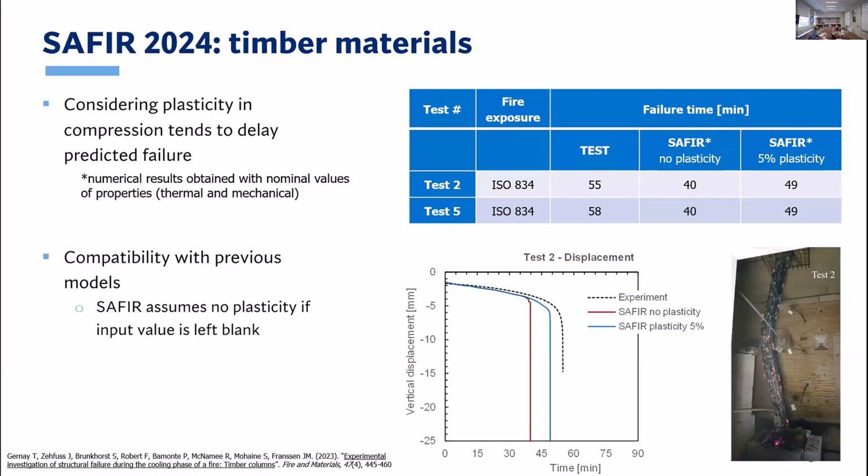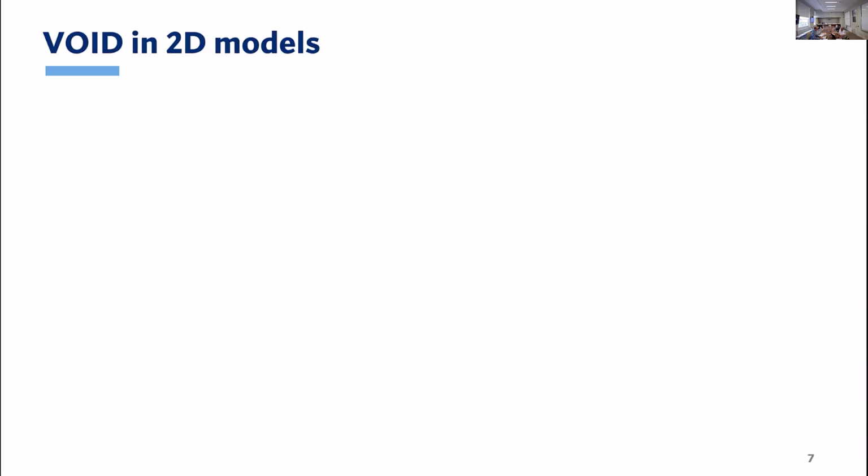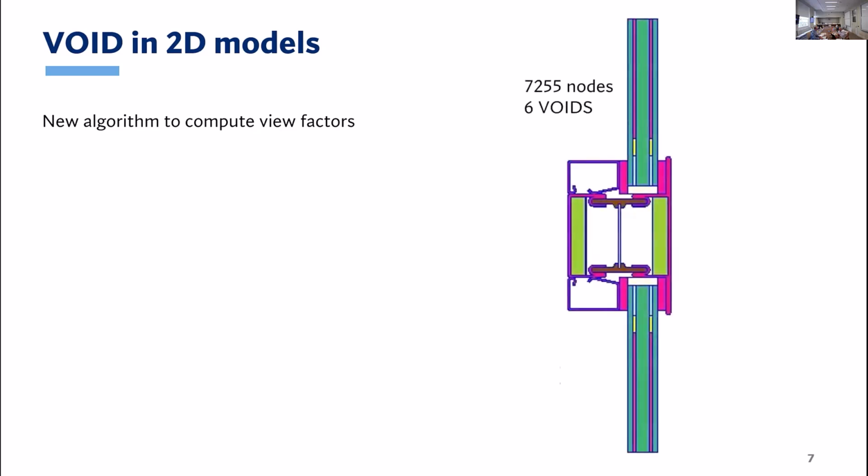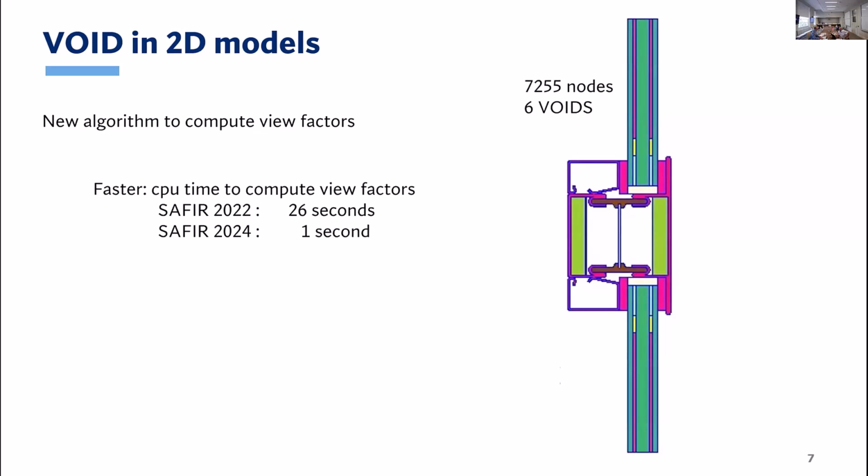And the second development was in the voids, the cavities in 2D thermal models. And we introduced, in fact, a new algorithm to compute the view factors. The new algorithm is based on the ray tracing algorithms, ray shooting. So if you look at this example on the right side, you don't have to know what that is, but it has 6 voids.